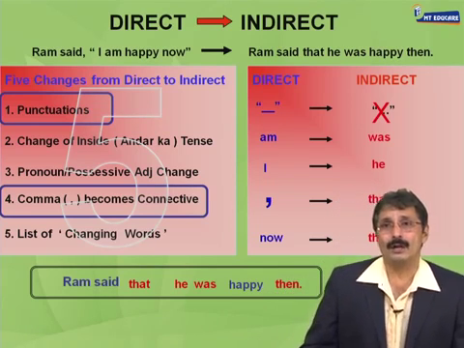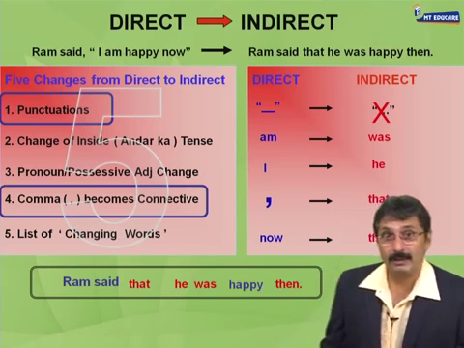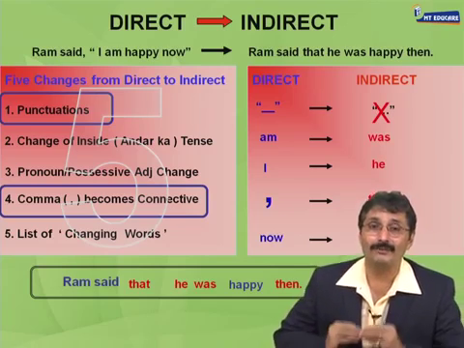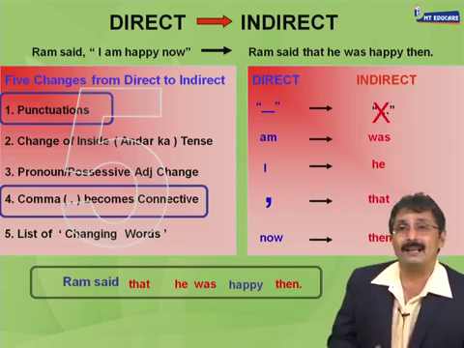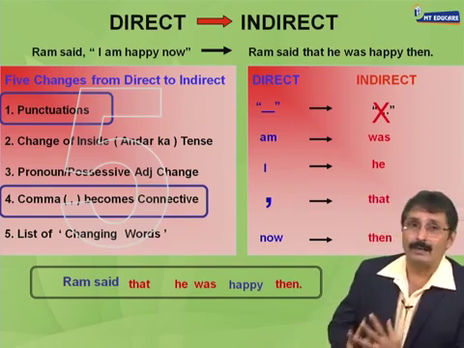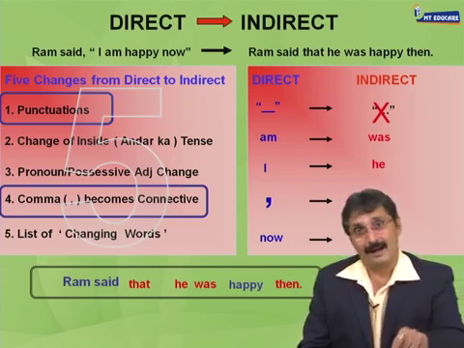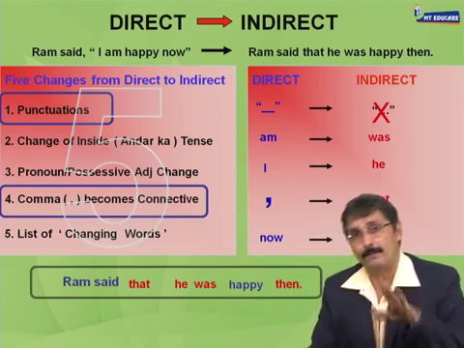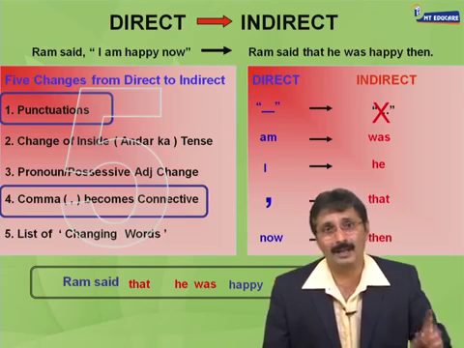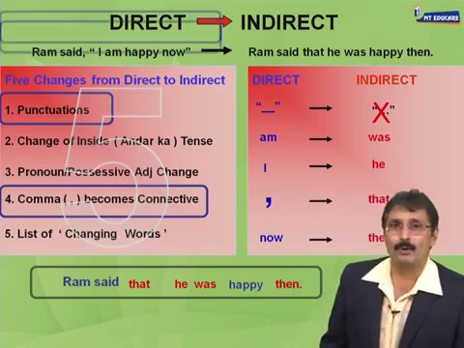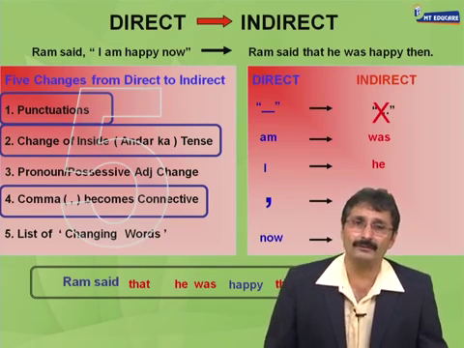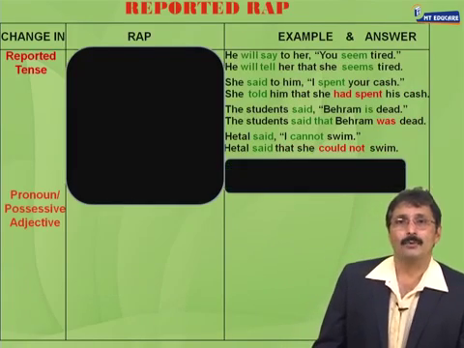We now go to the third change, but on the screen it is change number 2, change of the inside tense, what is known in English as the tense of the reported verb. Look, the outside tense, the tense of the reporting verb, never changes, but the tense of the inside verb, the reported verb, changes. Does it always change? When does it change, how does it change, that is what we are going to see now. Change of the inside tense, change of the tense of the reported verb, and here we go.